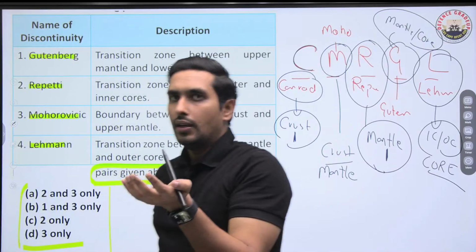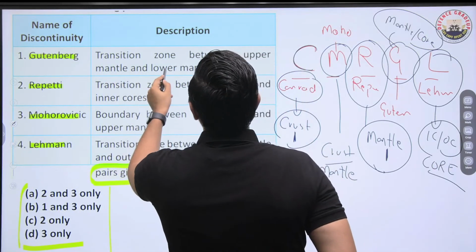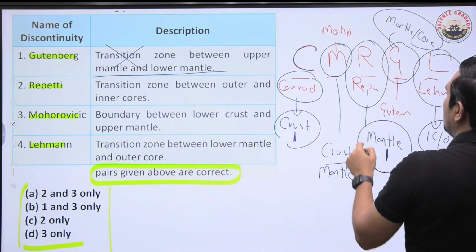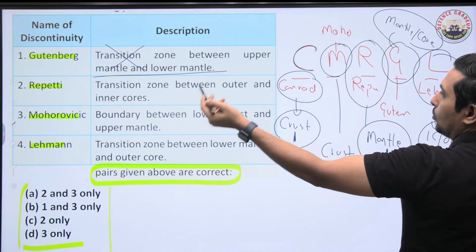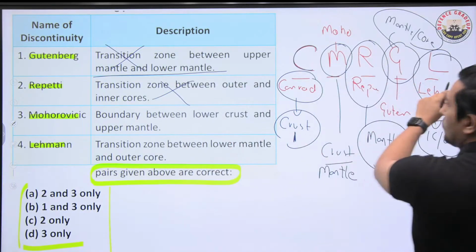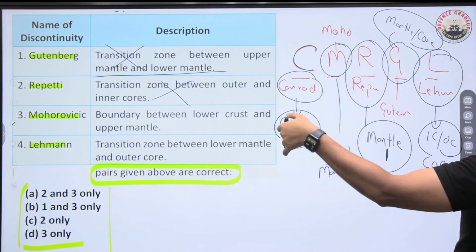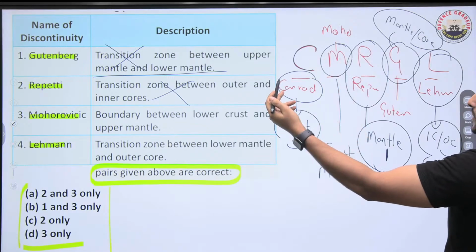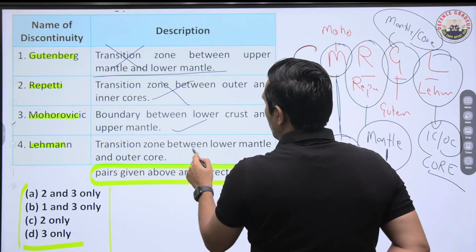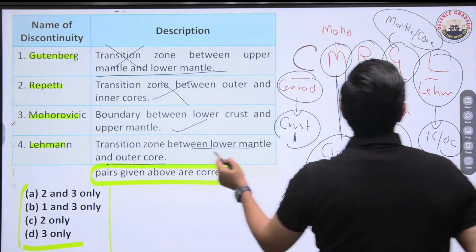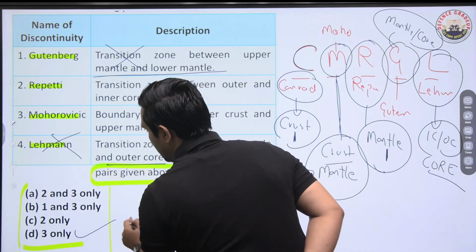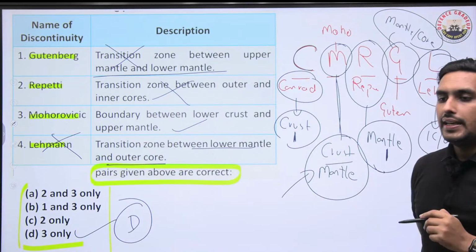Now let's have a look. If we talk about the Gutenberg, it is saying that it is between upper mantle, lower mantle. This is totally wrong. Why? Because upper mantle, lower mantle has to be Repiti, not the Gutenberg. If we talk about the Repiti, of course, it is not outer inner core because it has to be Lehman. When you talk about Moho, it is lower crust and the upper mantle. Yes, this is absolutely correct. And between the lower mantle and the outer core, it is Lehman? No, it has to be the Gutenberg. So again, this is incorrect. So I'm left with D as the right answer. D is the right answer to this question.